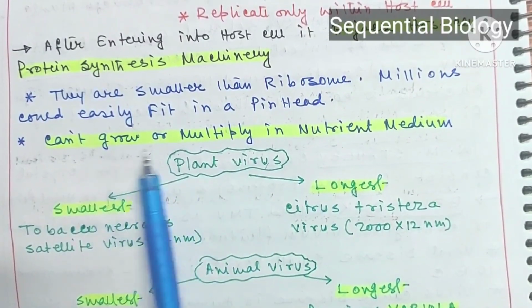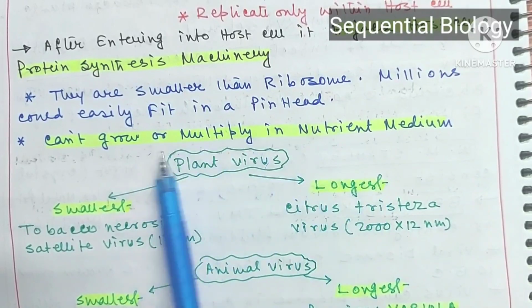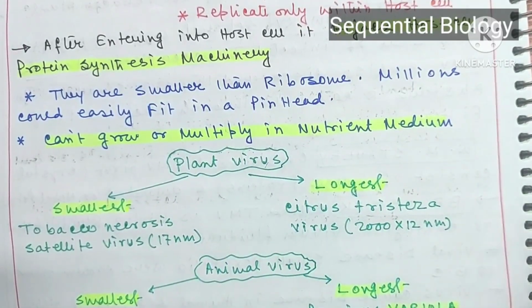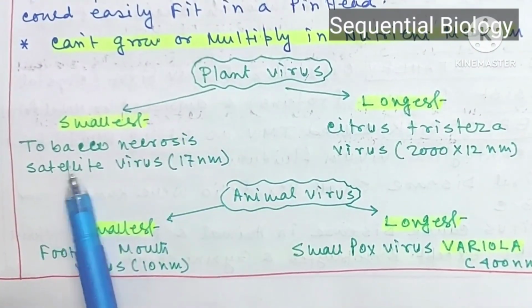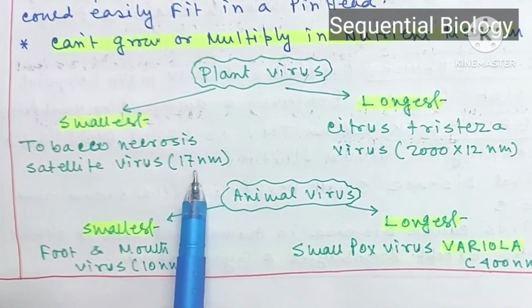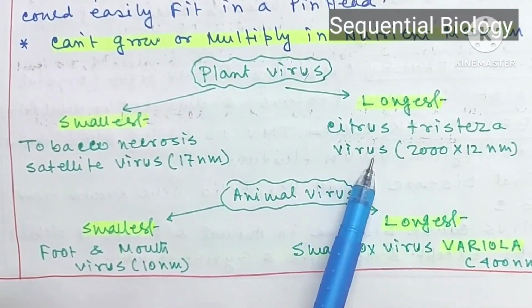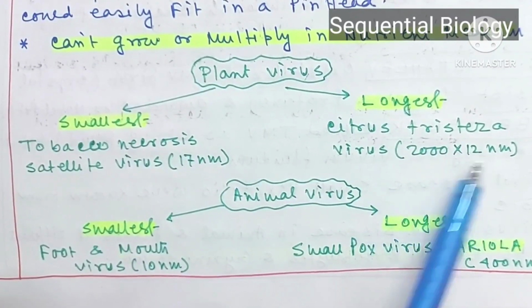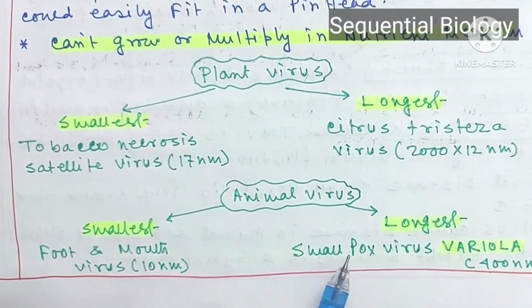They cannot grow or multiply in nutrient medium. Bacteria can multiply in nutrient medium, but viruses cannot. Now we see the size of viruses. The smallest plant virus is tobacco necrosis satellite virus, whose diameter is 17 nanometers, and the longest plant virus is citrus tristeza virus, which is 2000 by 12 nanometers. The smallest animal virus is the foot and mouth disease virus, whose diameter is 10 nanometers, and the longest is the smallpox